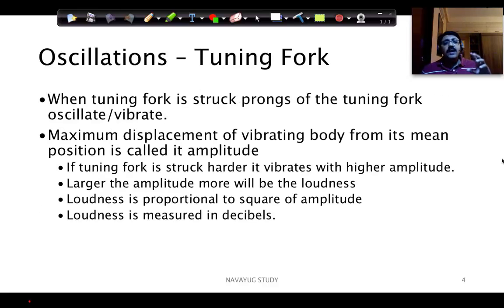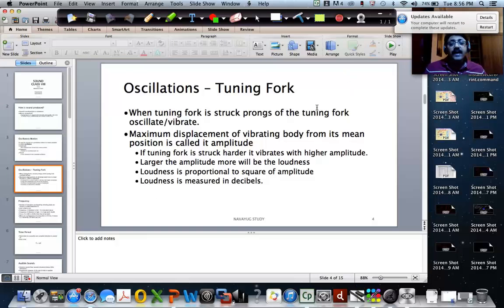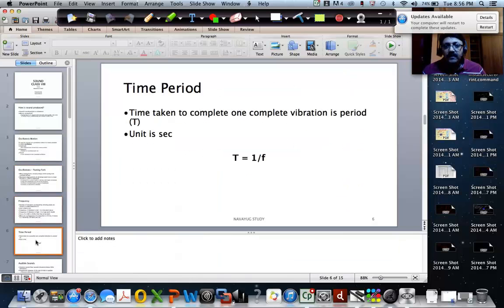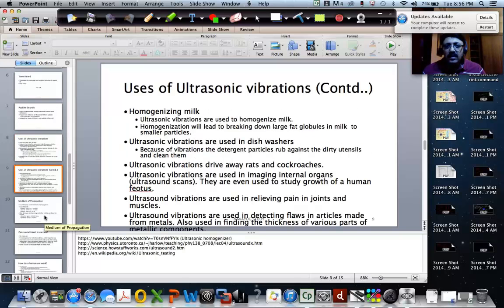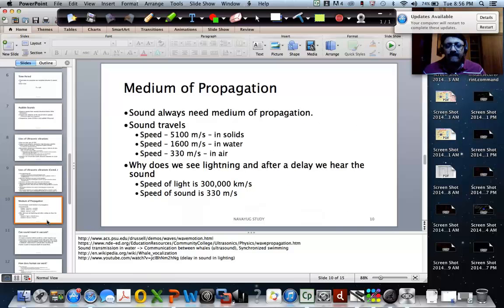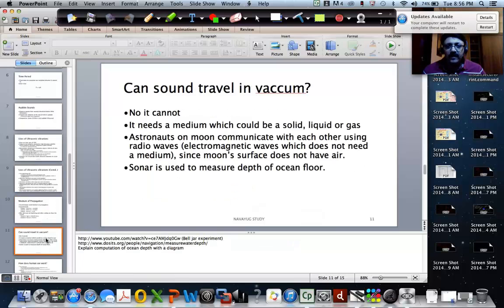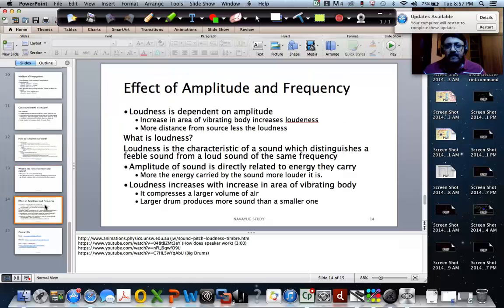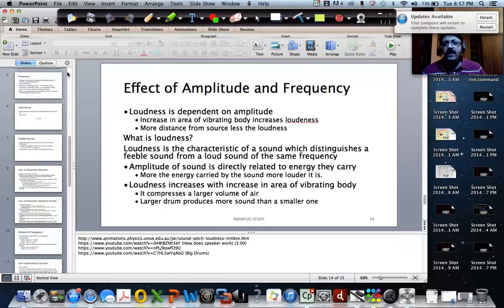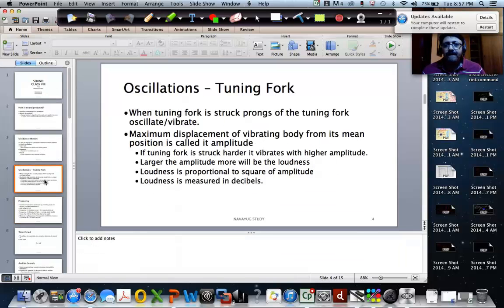All right, now let us go back and look at the tuning fork. In the case of the tuning fork, as I told you, the prongs of the tuning fork vibrate, right?